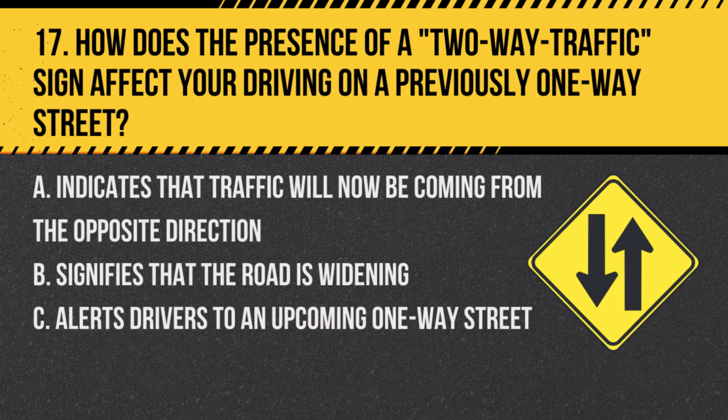Question 17. How does the presence of a two-way traffic sign affect your driving on a previously one-way street? A. Indicates that traffic will now be coming from the opposite direction. B. Signifies that the road is widening. C. Alerts drivers to an upcoming one-way street. Answer. A. Indicates that traffic will now be coming from the opposite direction. This warns drivers to expect oncoming traffic.